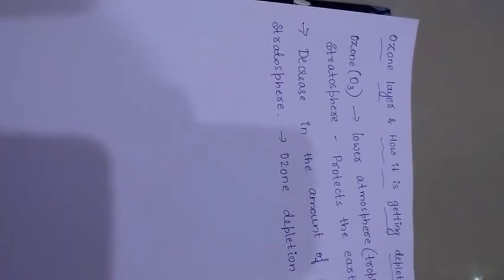The thickness of the ozone layer should be maintained for the benefit of living organisms, because the ozone layer protects them from the ultraviolet radiation of the sun.